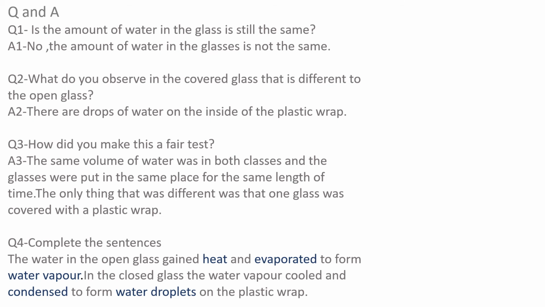Complete the sentences. The water in the open glass gained what? It gained heat and evaporated to form water vapor. In the closed glass, the water vapor cooled down and condensed to form water droplets on the plastic wrap.